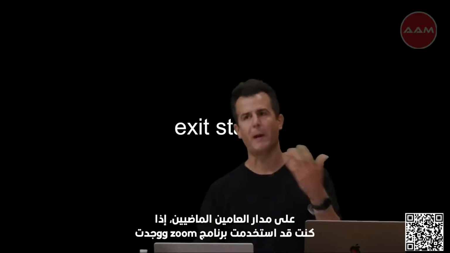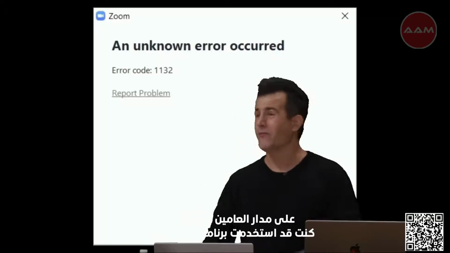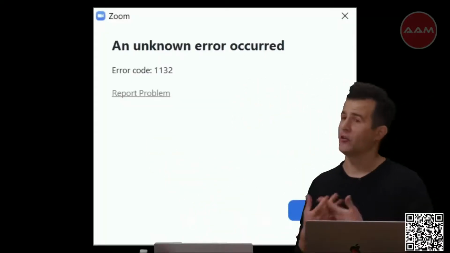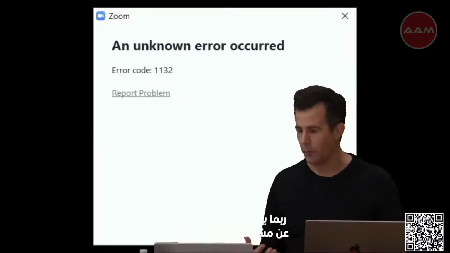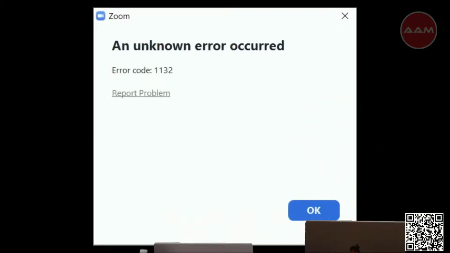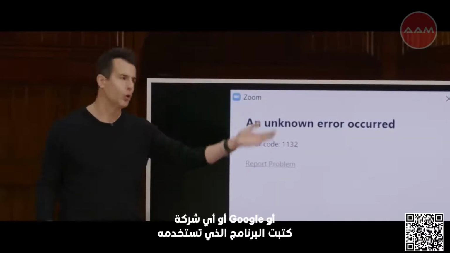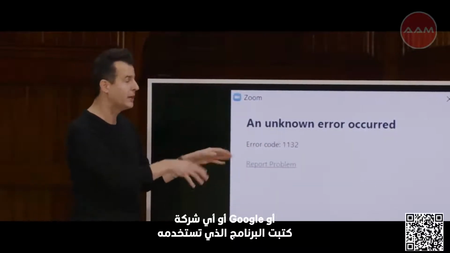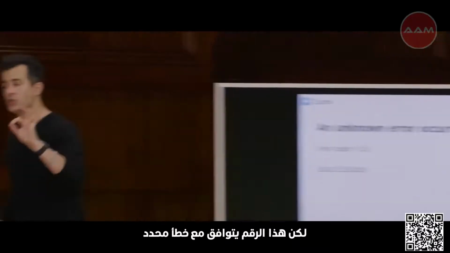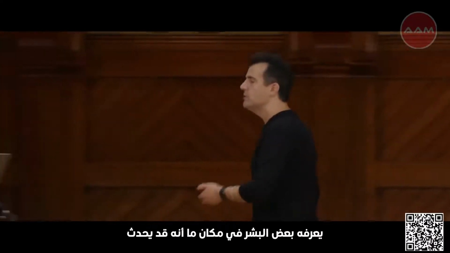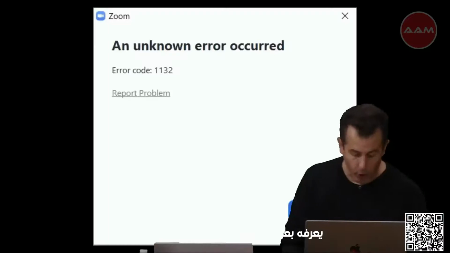So for instance, over the past couple of years, if you've used Zoom and you ever got some kind of error, you might have seen a screen like this. It's usually not that helpful. Maybe tells you to click report problem or contact support. But very often in our human world on Macs, PCs, and phones, you see cryptic error codes, like literally numbers that probably only Zoom knows, or Microsoft, or Google, or whatever company wrote the software you're using. But that number corresponds to a specific error that some human somewhere knows might very well happen.